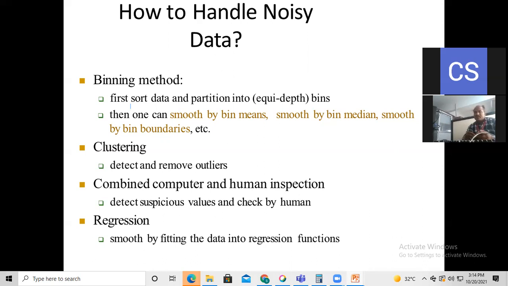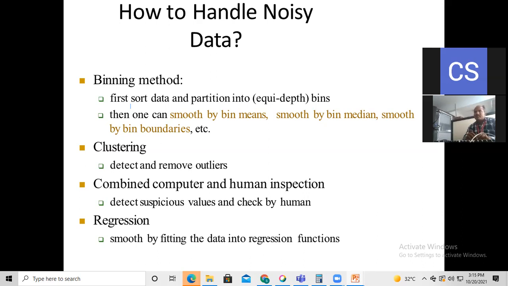So just consider the binning method as one type of sorting technique, to sort the numbers. It is divided into three parts: equidepth, by bin means, by bin median, and by bin boundaries here.